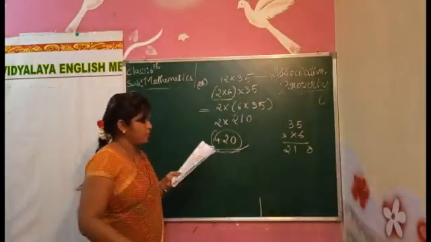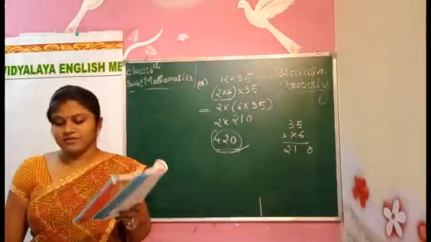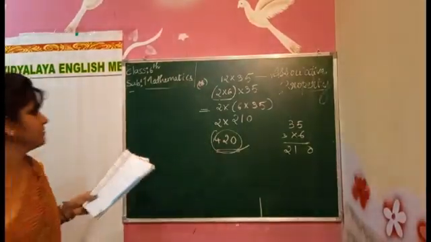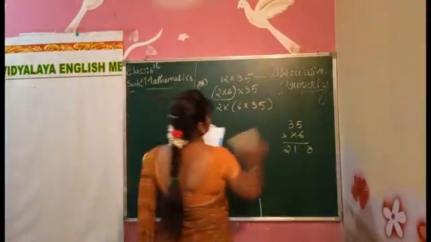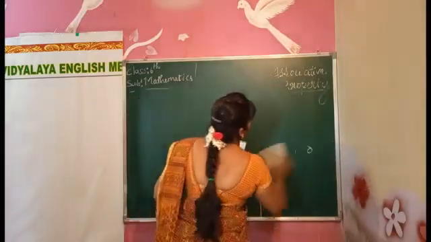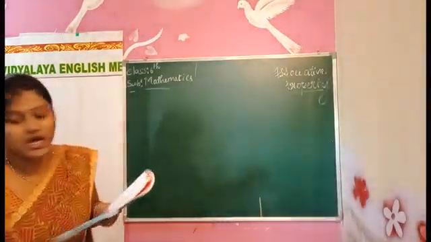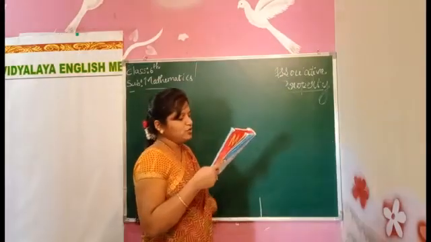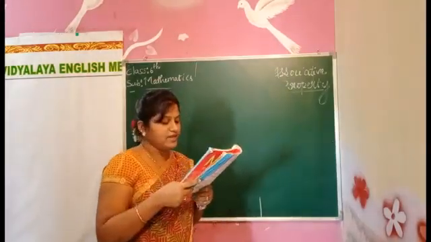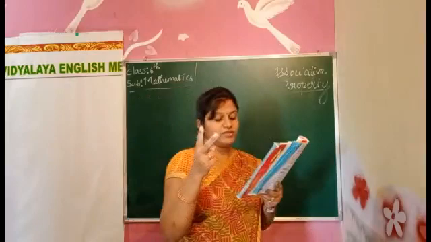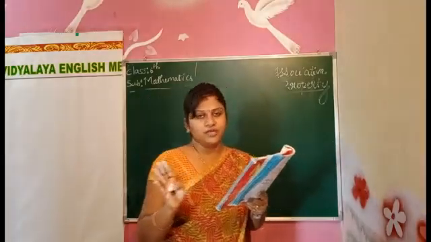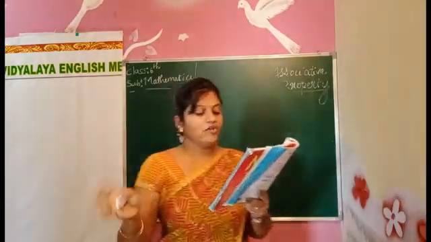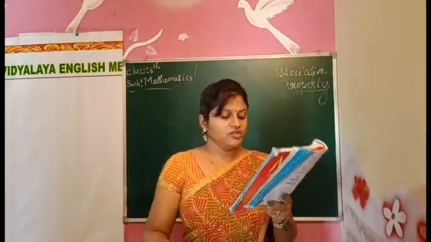They have given one more problem there. We'll solve it, using the associative property only. They have given 8 into 1769 into 125, three numbers. Here there is no need of splitting; directly we can solve it.